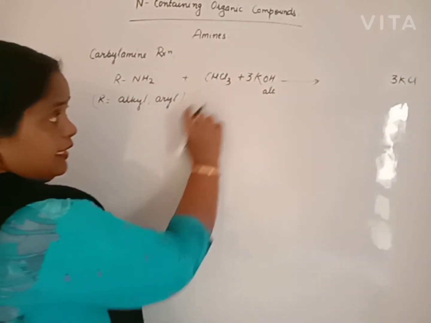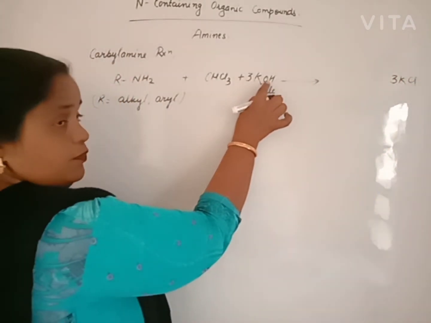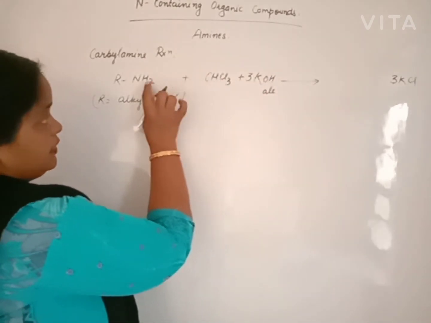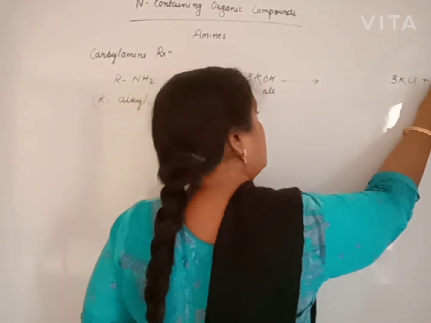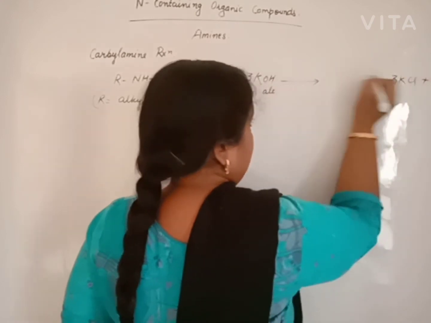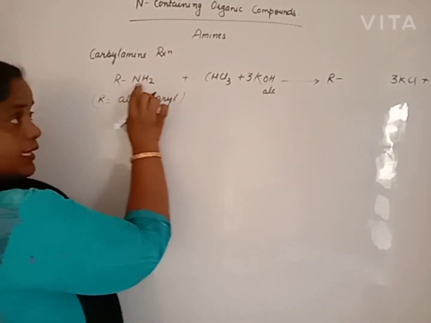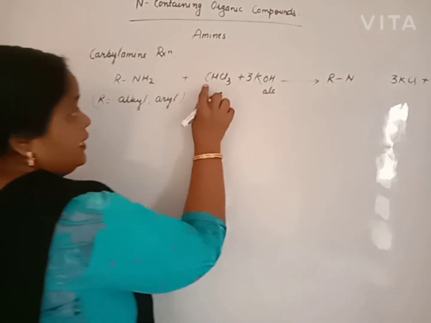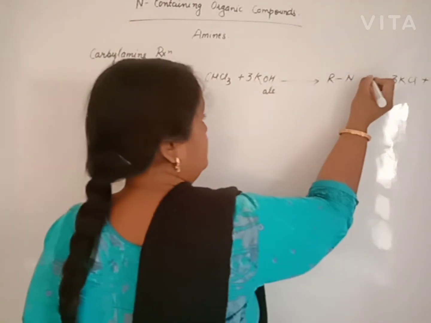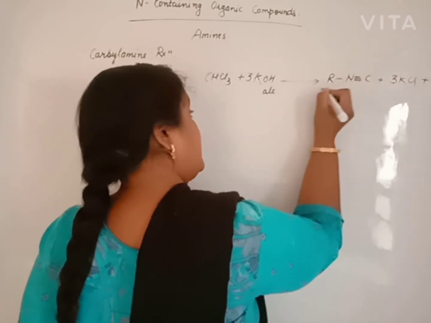Potassium reacts with halogen. Then 3 moles of OH react with 3 hydrogen to give 3 moles of water, and the remaining is R bond N and only the carbon of chloroform combine together to give isocyanide.